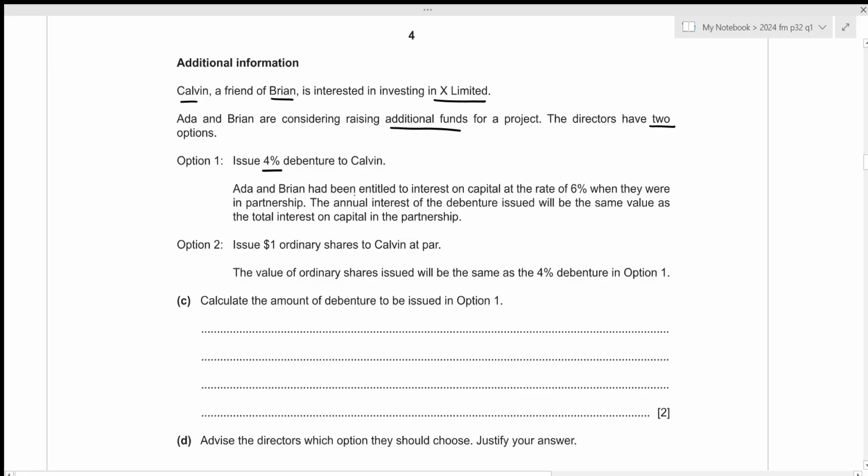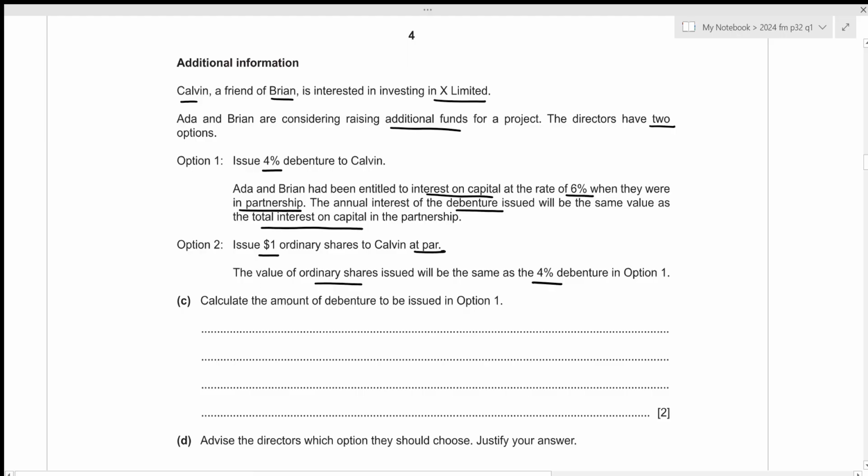Ada and Brian have been entitled to interest on capital at the rate of 6% when they were in partnership. So we're talking about interest on capital for their partnership business, and the annual interest of the debenture issued will be the same value as the total interest on capital in the partnership. Alright, for option 2, we need to issue $1 ordinary shares to Calvin at par. The value of ordinary shares issued will be the same as the 4% debenture in option 1.